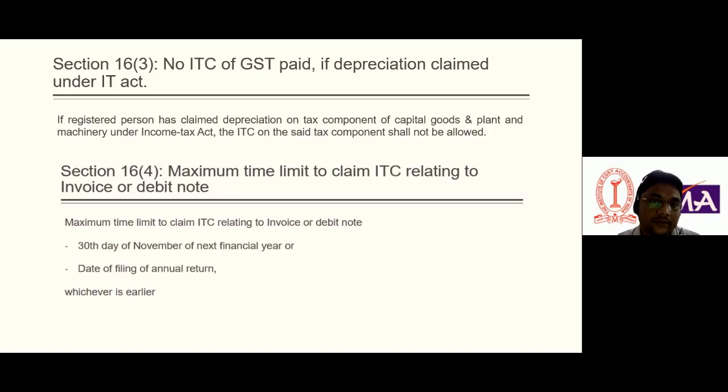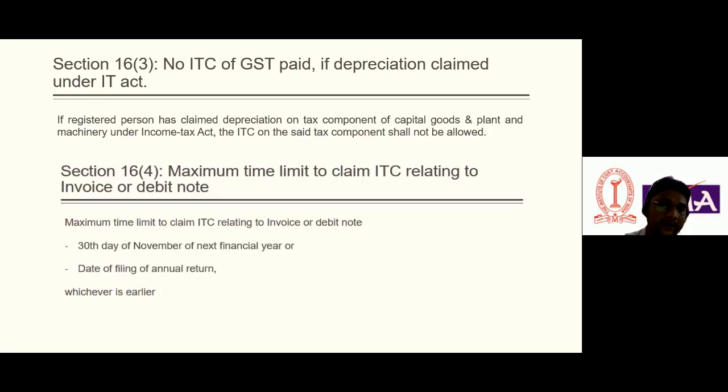Let's take an example. A registered person buys capital goods, plant and machinery, amounting to rupees 1000, on which GST at 18% is applicable. So 1000 plus 180 rupees GST, the total invoice value is 1180. What would be the accounting entry?